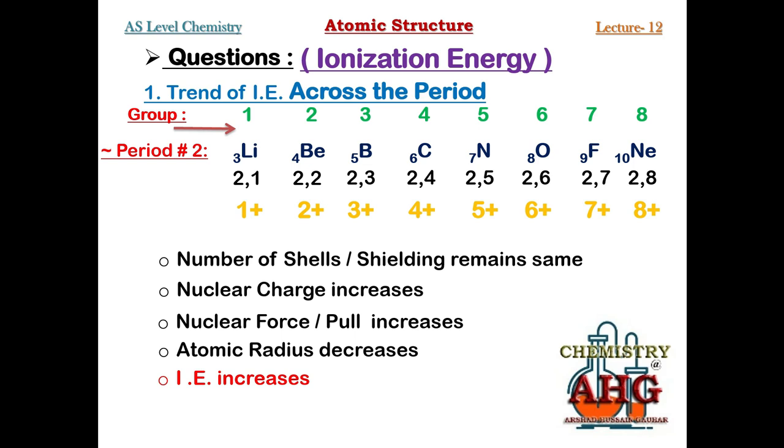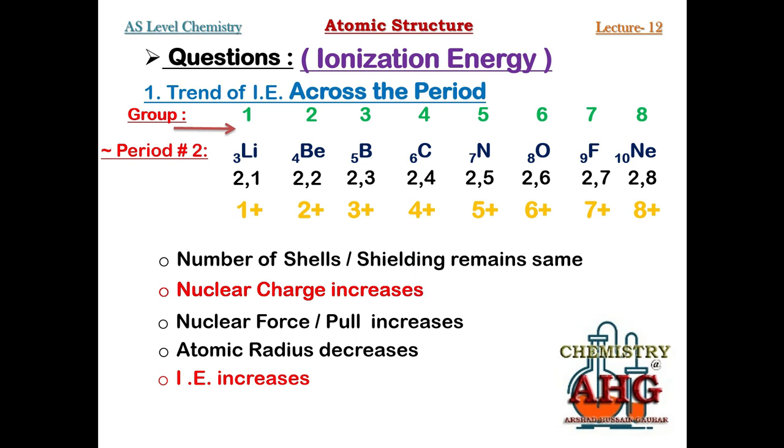But if ever you are asked for 1 mark, what is the reason why across the period ionization energy increases? What do you think? Which one is most appropriate single reason why ionization energy is increasing across the period? So for 1 mark, what answer you are supposed to remember? That nuclear charge, it increases. This is the answer for 1 mark. But if there are more than 1 marks, then you will have to write down this whole description.